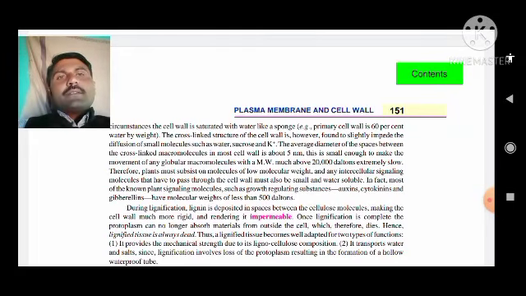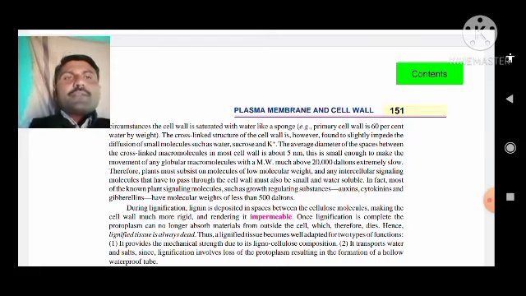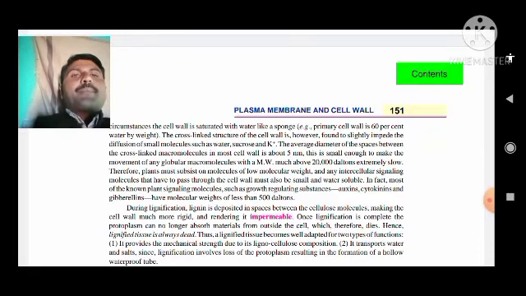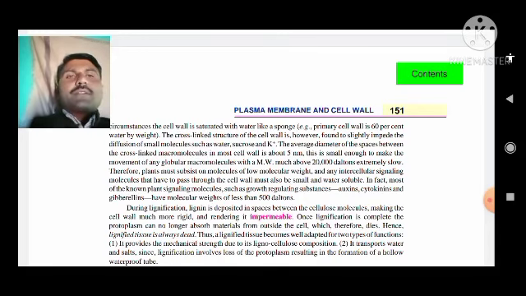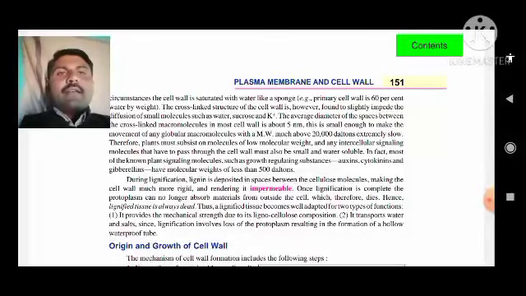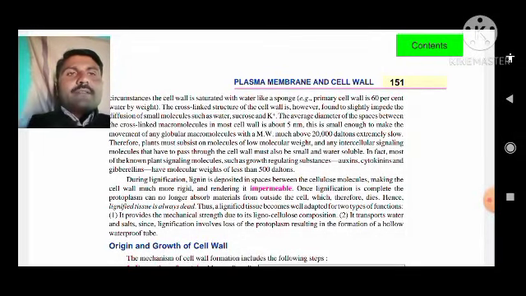So friends, these are the permeable functions of the cell wall, which allow water and solutes to pass through the plasmodesmata. Therefore, plants must subsist on molecules of lower molecular weight. Any intracellular signaling molecules of the plant, such as growth regulating substances, auxins, cytokinins, and gibberellins, have a molecular weight of less than 500 daltons, and some of the macromolecules have a molecular weight of more than 20,000 daltons.